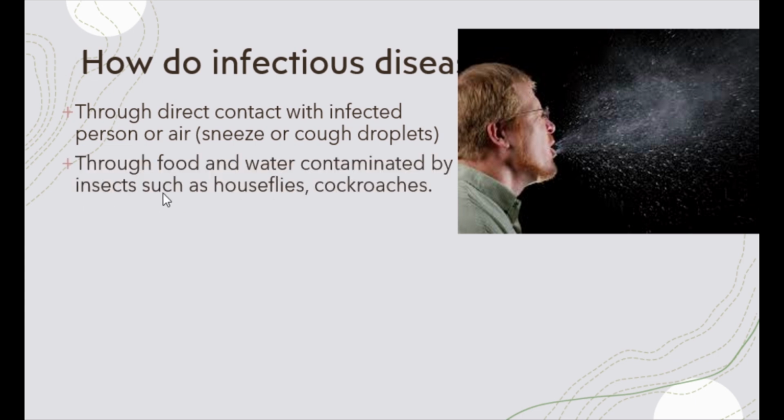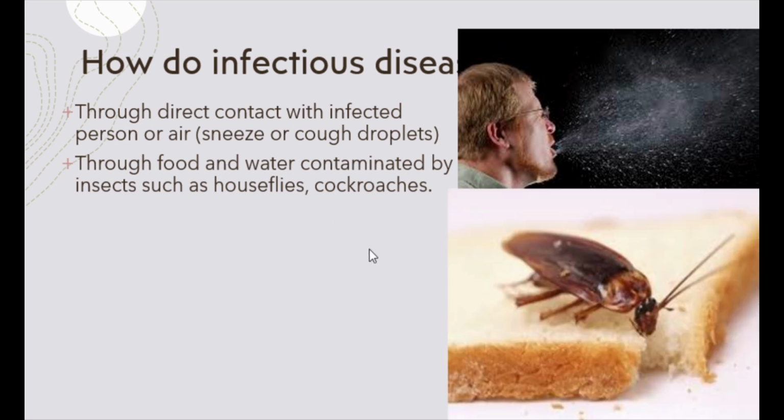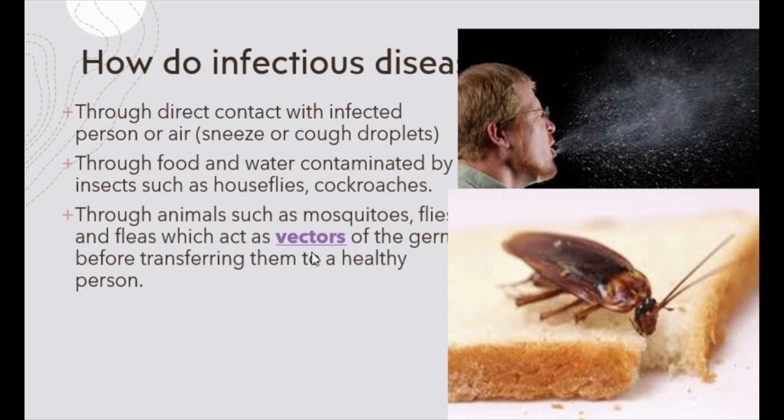Infections can also spread through contaminated food and water. The food and water can be contaminated because of insects such as houseflies, cockroaches, etc., which come and sit on them. Another cause of spread of infections is through animals such as mosquitoes, flies, and fleas, which act as vectors or carriers of the germs before transferring them to a healthy person. Let's take a look at what this actually means.